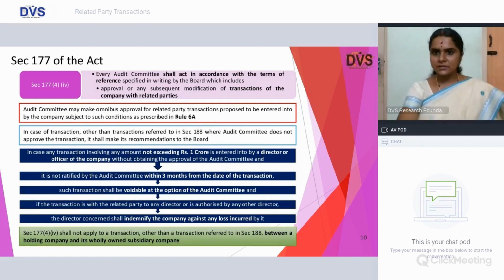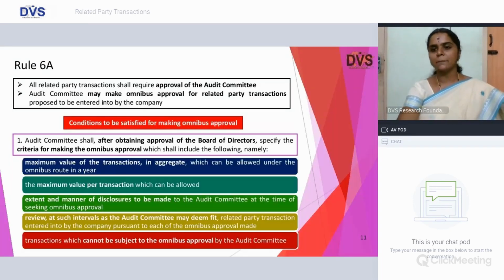Section 177, subsection 4, clause 4, which talks about your related party transaction approval or modification, will not apply for a transaction between a holding company and its wholly owned subsidiary company. So there is thankfully an exception to it.